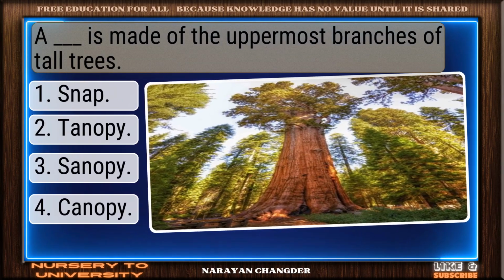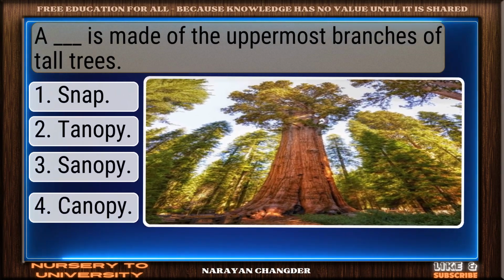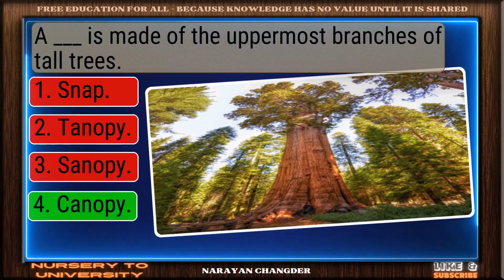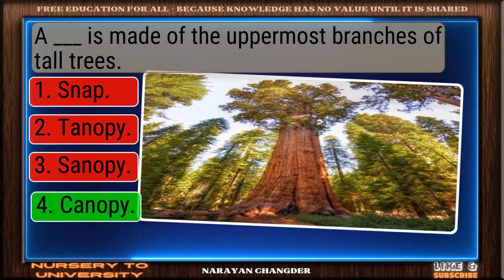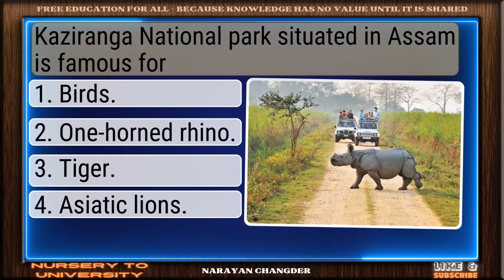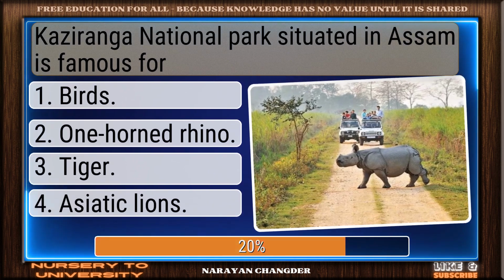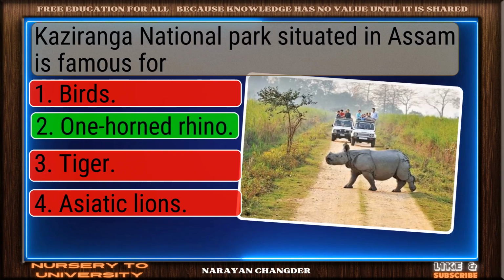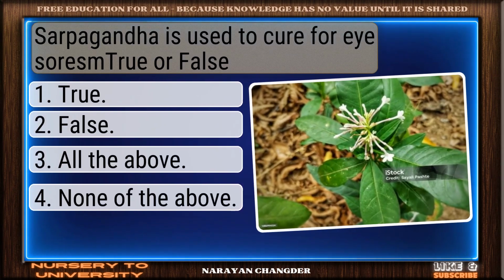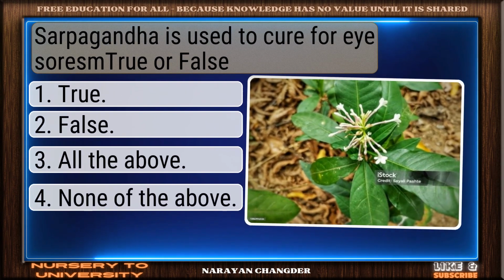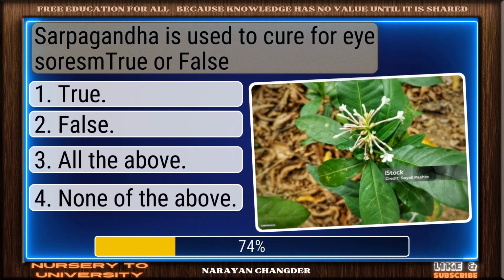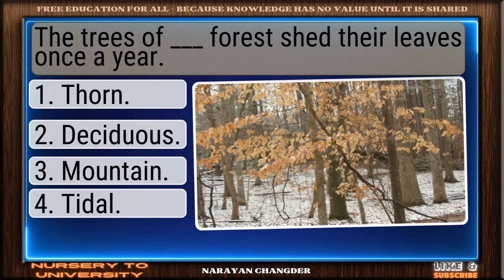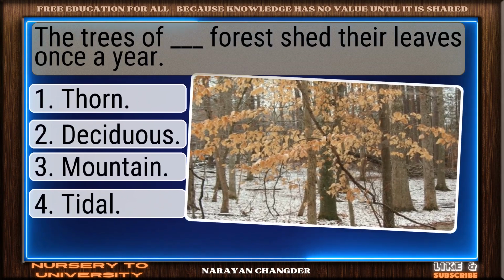Question number 168. A dash is made of the uppermost branches of tall trees. Exactly. Canopy makes sense and it is the right choice. Question number 169. Kaziranga National Park situated in Assam is famous for? You got it. Your choice, one-horned rhino, is right. Question number 170. Sapaganda is used to cure eye sore. True or false? Good thinking. False is the right answer. Question number 171. The trees of dash forest shed their leaves once a year?